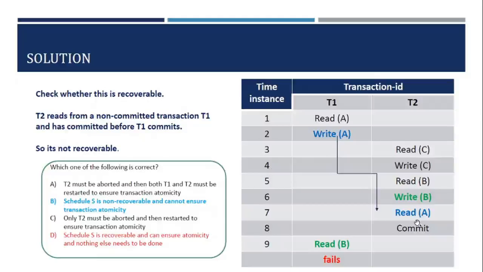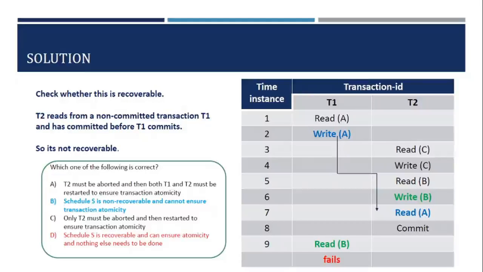So T2 has committed first before T1, and as a result, after reading database item B, T1 fails. Now whatever operations we have done as part of T2 have to be undone. This has to be aborted. This schedule is having a cascading rollback. When T1 fails, T2 has read a value from T1, so T2 should also abort. So this is not a recoverable schedule.